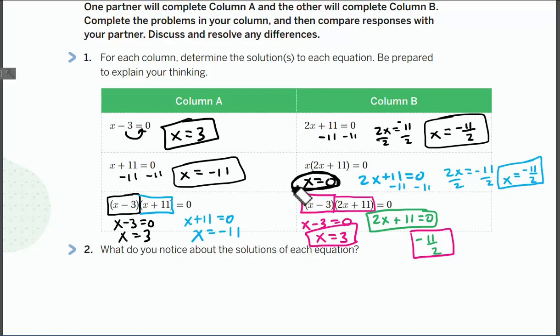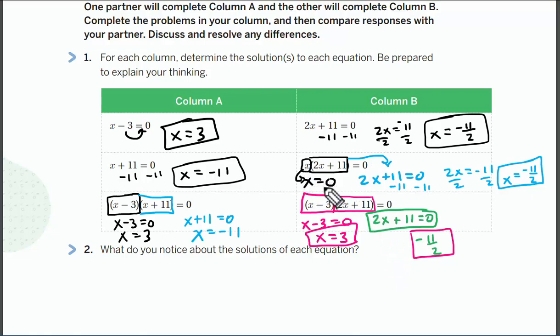For column B, you are noticing now that you have kind of weird things. What does this mean? It means that I have a variable x, and then I have this other binomial, 2x plus 11. So what we can do is split them, and I can say x is equal to 0, or 2x plus 11 is equal to 0. And then I can solve them each out individually.